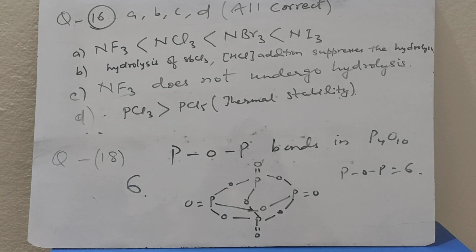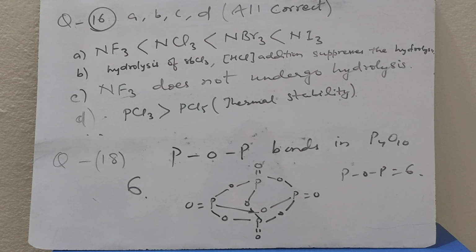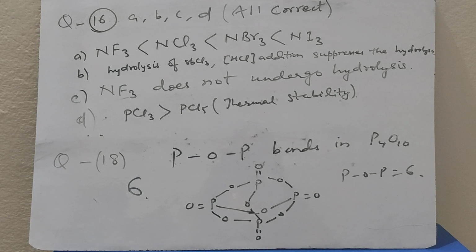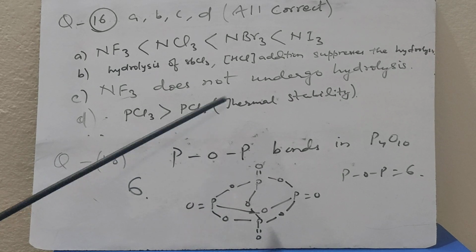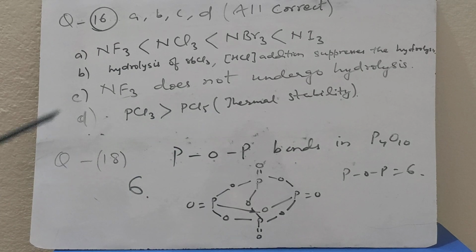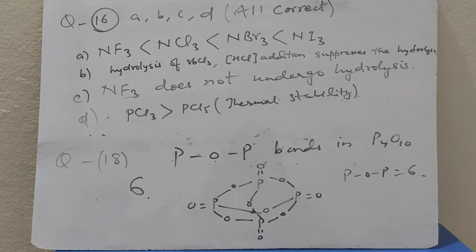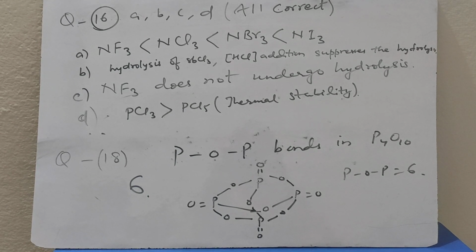PCl3 is more thermally stable than PCl5. It is indeed correct because PCl5 when heated forms PCl3 plus Cl2. So PCl5 is less thermally stable, therefore PCl3 is more stable than PCl5. So the correct choice for question number 16 is A, B, C, D. Moving to question number 18.